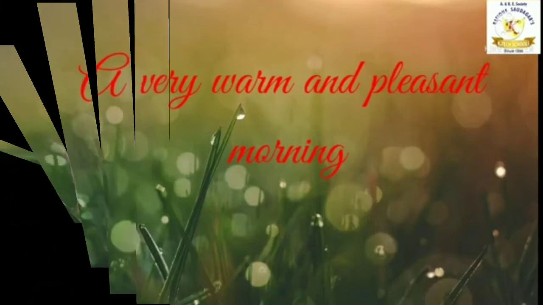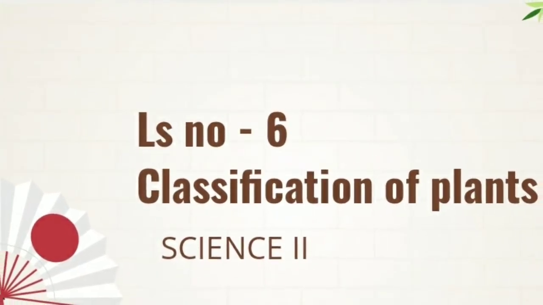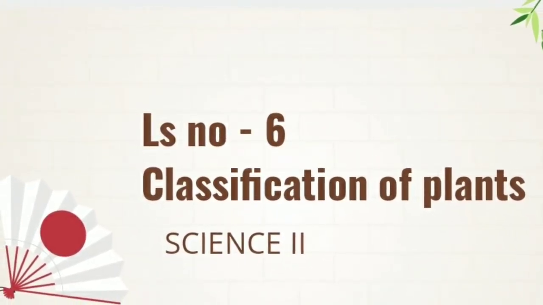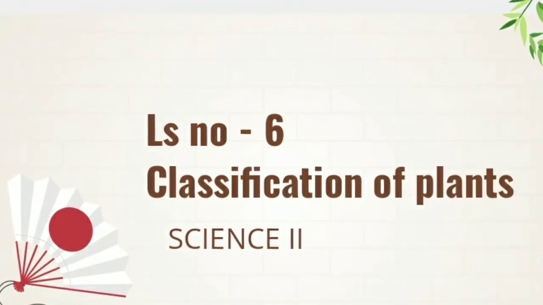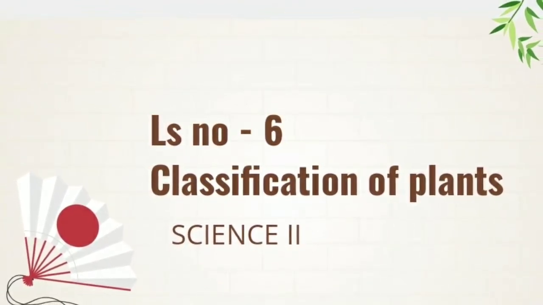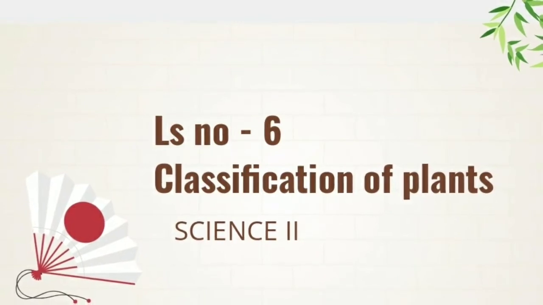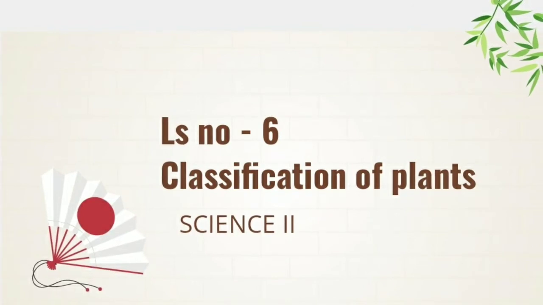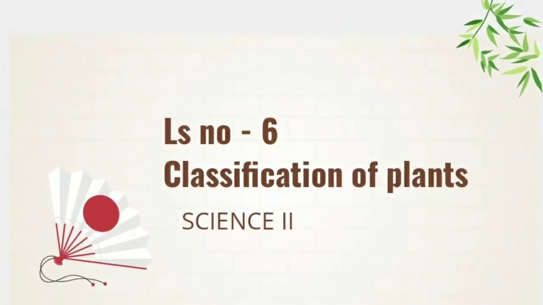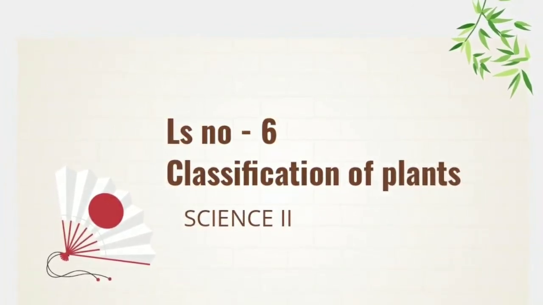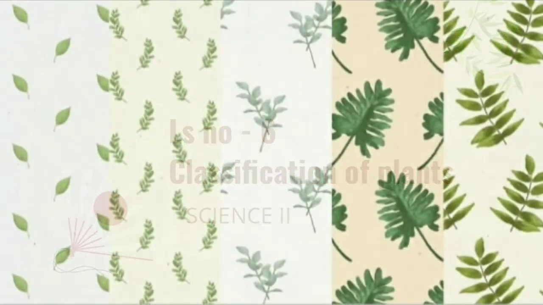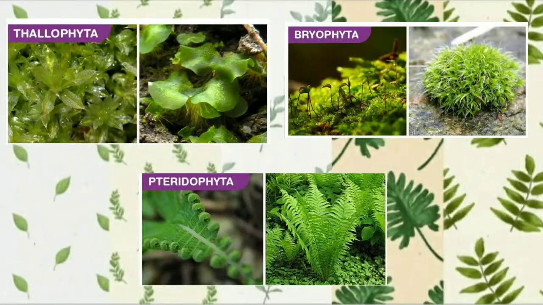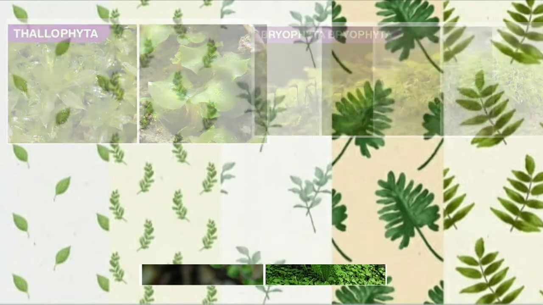Children, as we all know, we have started with our lesson number 6, Classification of Plants from Science Part 2. In this lesson, we have covered the topic Kingdom Plantae, in which we have learned about cryptogams and the divisions: division 1 Thallophyta, division 2 Bryophyta, and division 3 Pteridophyta, right?